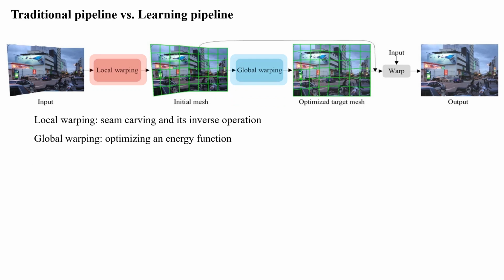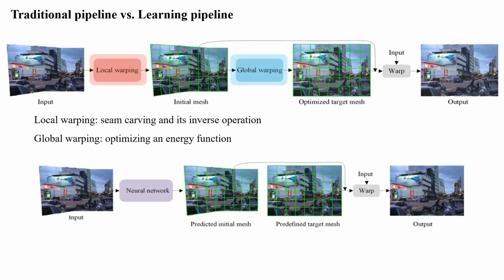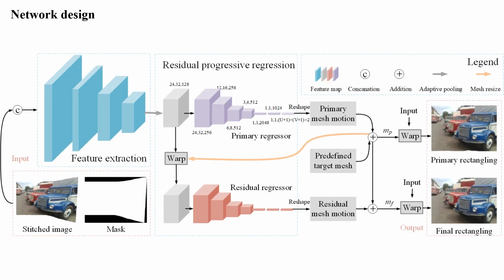In this work, we propose a compact one-stage pipeline for deep rectangling. Particularly, we define the target mesh to be rigid, and the only thing the neural network should do is to predict the initial mesh. In this manner, we convert the rectangling problem into a regression problem. Our goal is to design a simple baseline for deep rectangling.